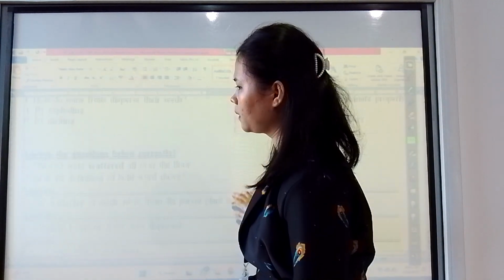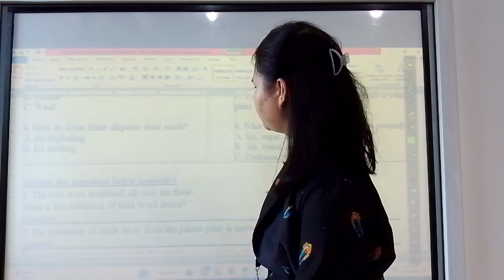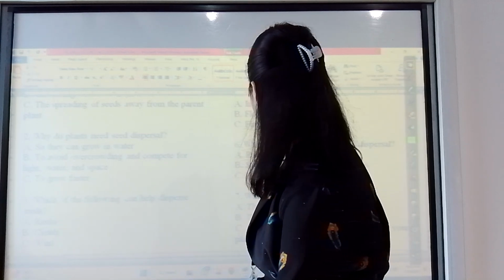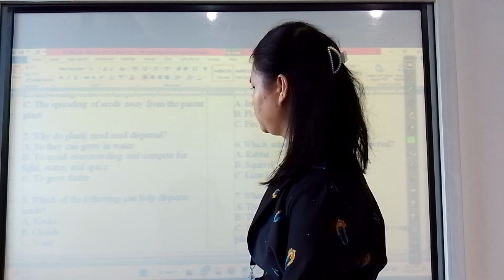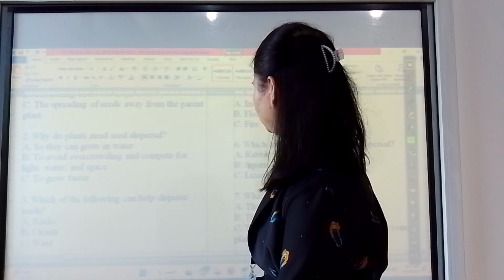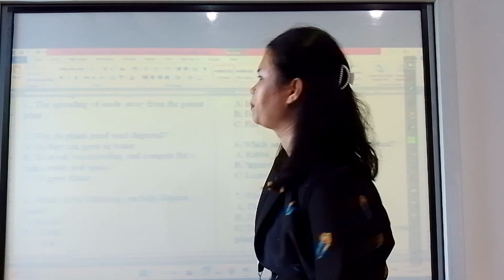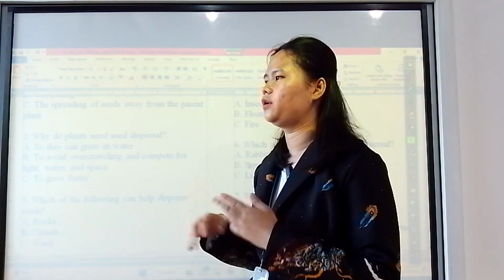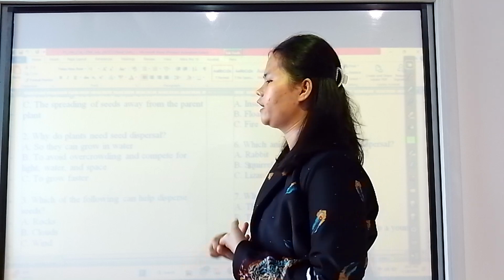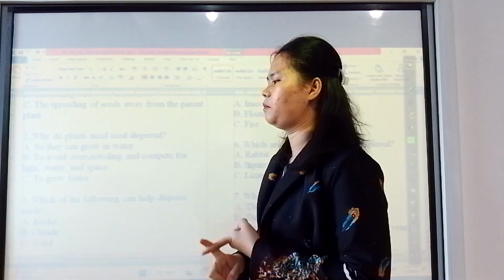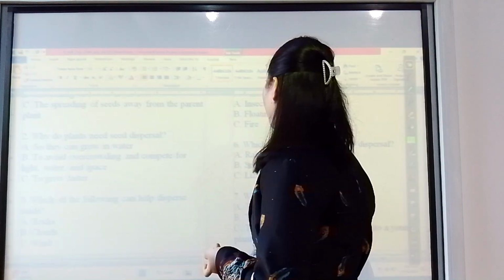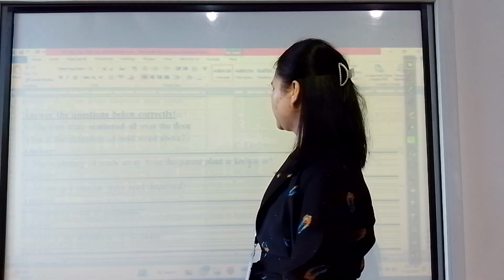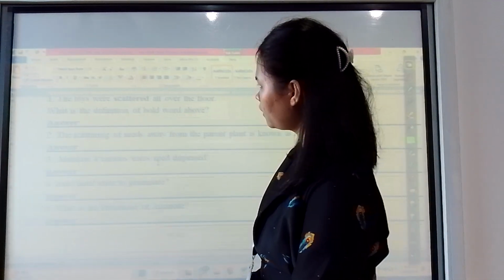For this one, Miss, wait first. So you have a statement here, which animal can help in seed dispersal? The answer is squirrel. So how can this animal help the seed dispersal? The squirrel can explore the plant or the tree, and then the plant can touch the stigma or the pollen grain. So the squirrel is a pollinator with the plant. Okay. Next discussion. Part B.